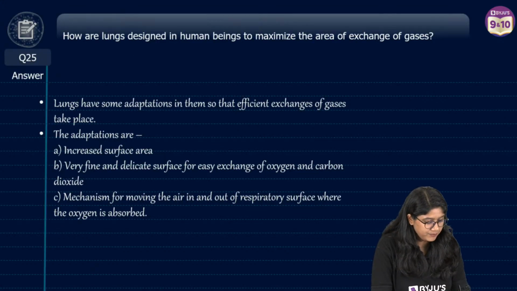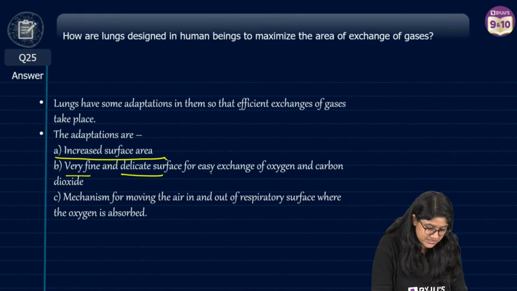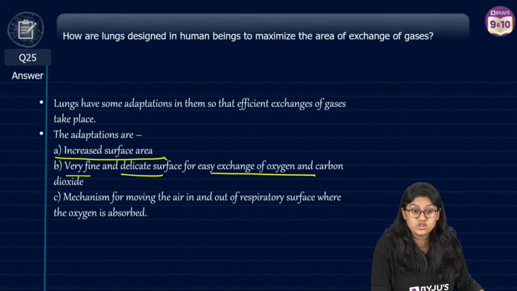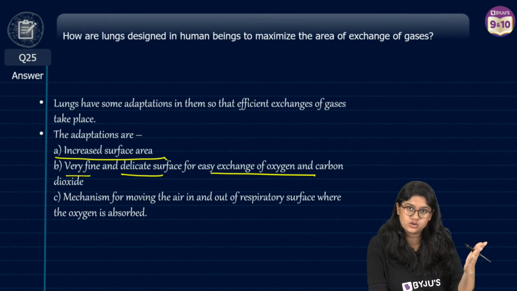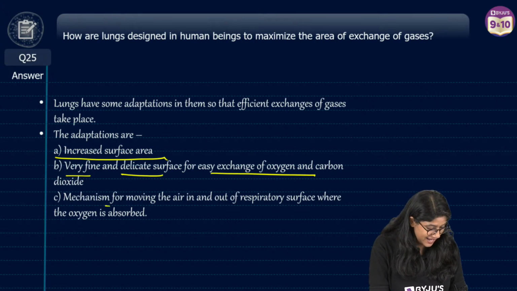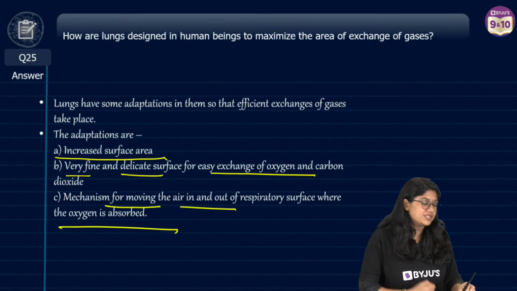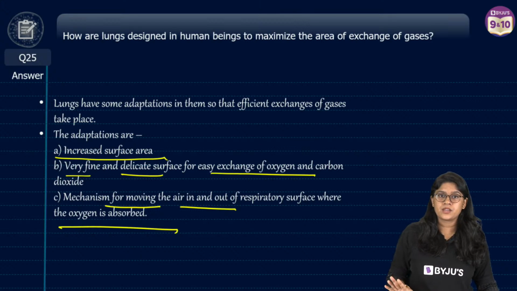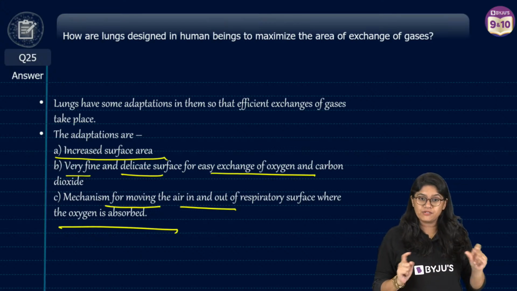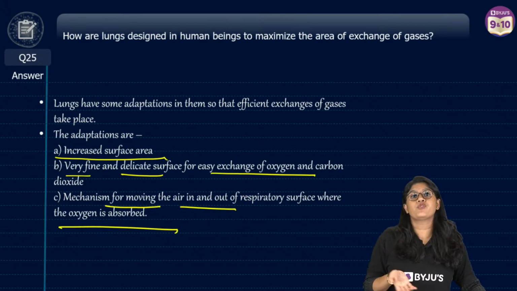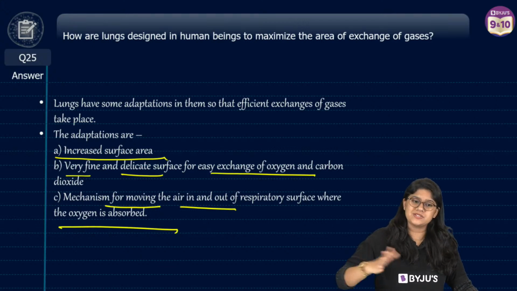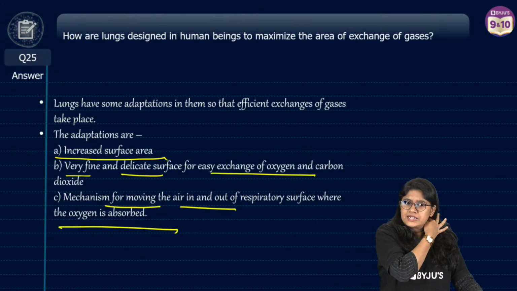So you can frame it like this. We have increased surface area, a very fine and delicate surface for easy exchange of the gases of CO2 and O2, and the mechanism of moving in and out of the respiratory surface where the oxygen is absorbed. So it's very easy. This answer revolves around the alveoli. You can mention the role of alveoli, you can mention how the exchange happens, and this is how you can write. Clear?